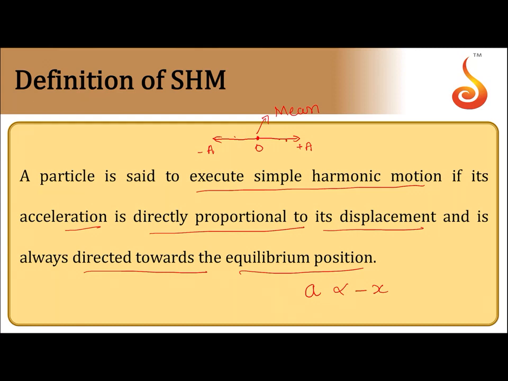So if x is measured in this direction, acceleration is this way. If x is measured in this direction, acceleration is this way. Always it is directed towards the mean position. So this is the definition of simple harmonic motion. Acceleration of a particle should be proportional to negative of its displacement.